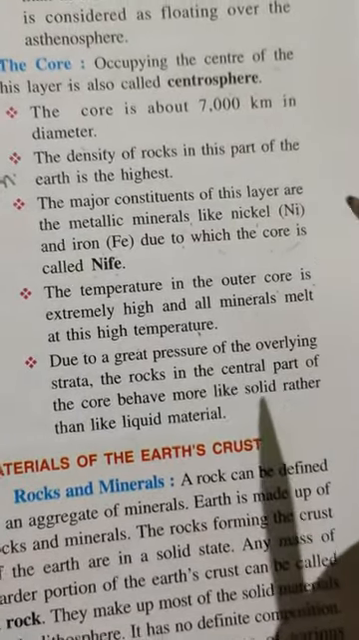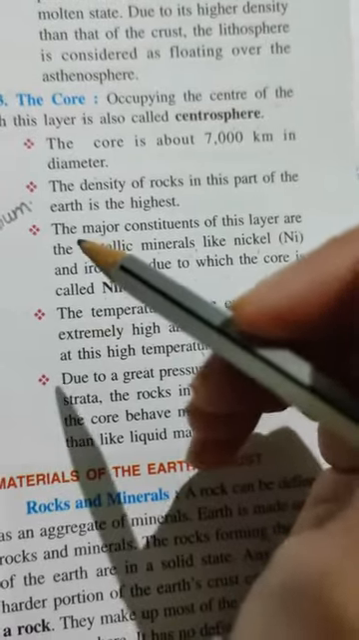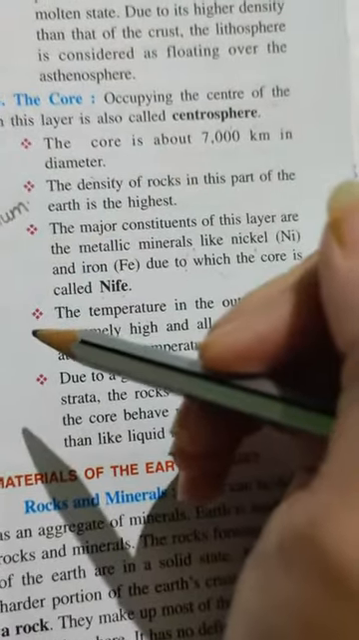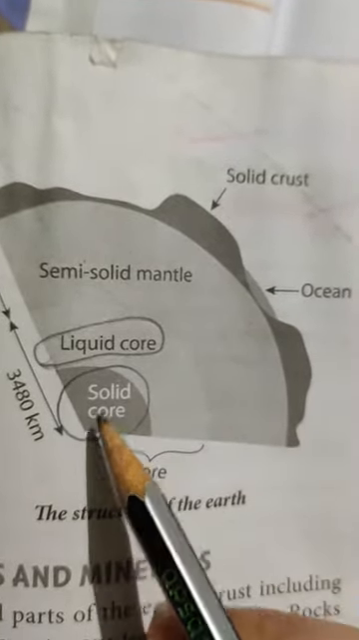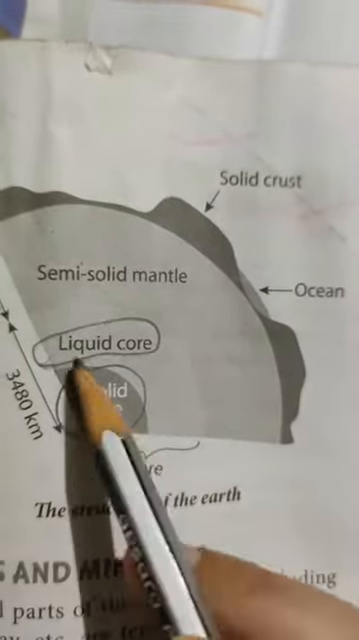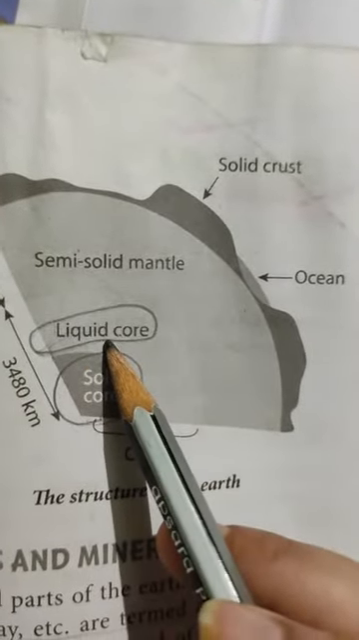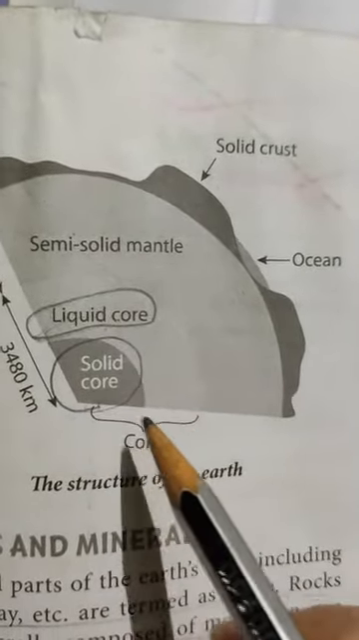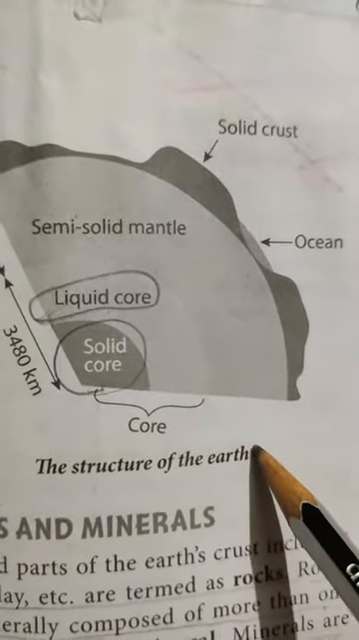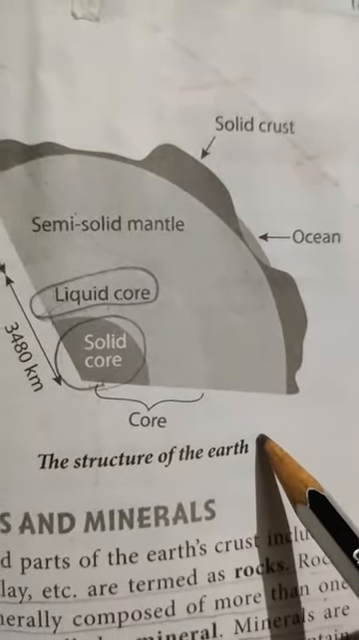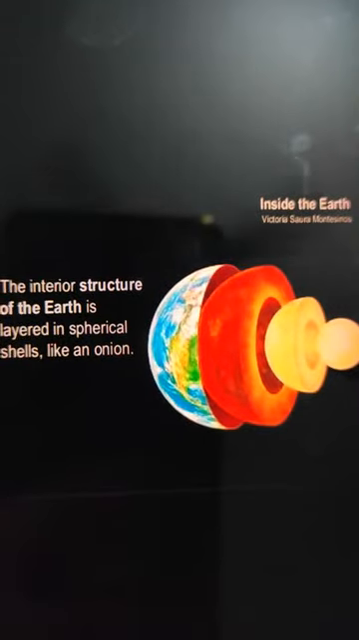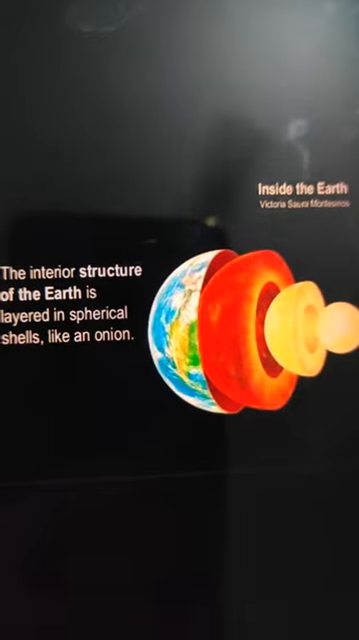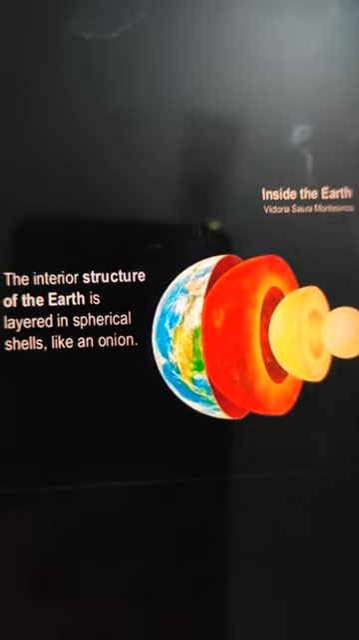The core has high temperature. It has high temperature as compared to the other layers. Here you can see the solid core: the inner core is solid and the outer core is liquid. So we can say the earth's core is huge with a radius of 3500 km, about the size of the entire planet of Mars. So in this chapter we have learned about the different layers of the earth: the core, the mantle and the crust.